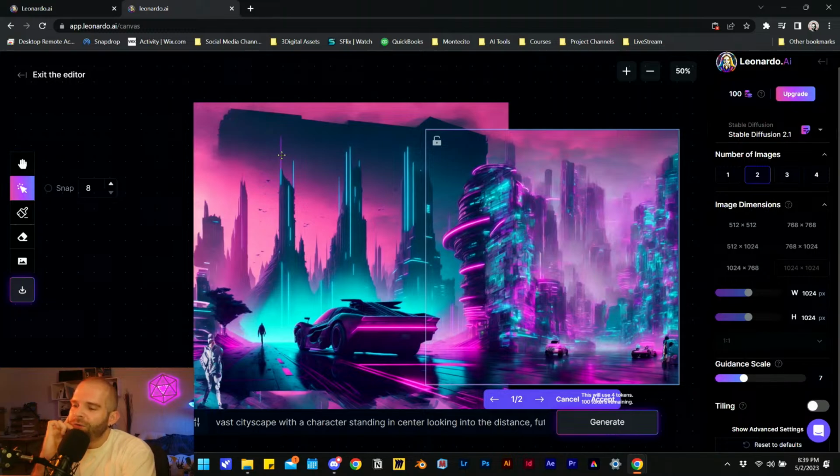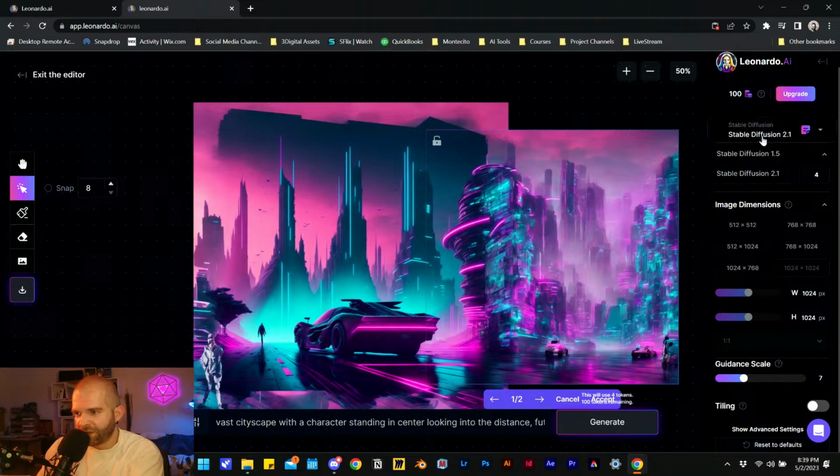Yeah, that's super weird. It keeps wanting to do this, well, granted, I'm using a different model, right? The Leonardo model doesn't seem to be available here for the canvas. Hopefully that changes, but I am using a different model for generating images than I was before. So that's why we are getting quite a bit of difference here.